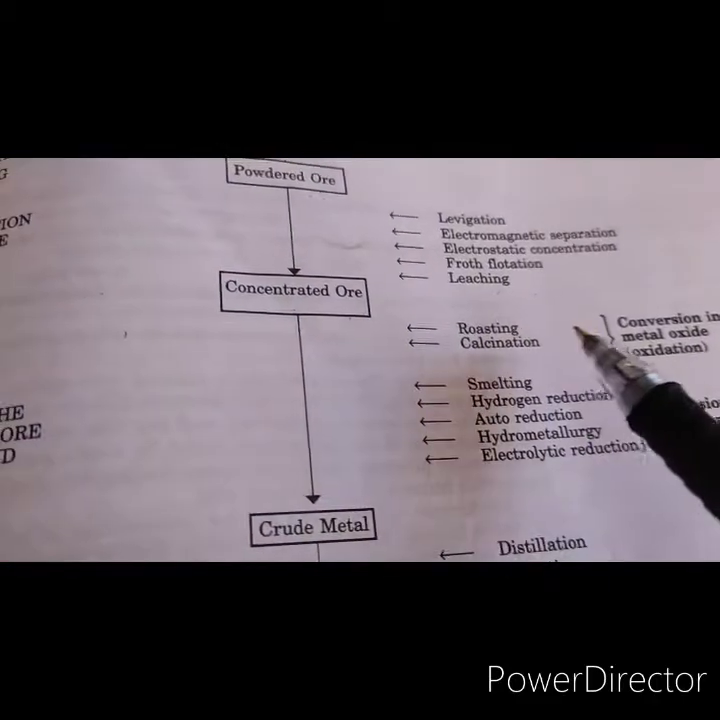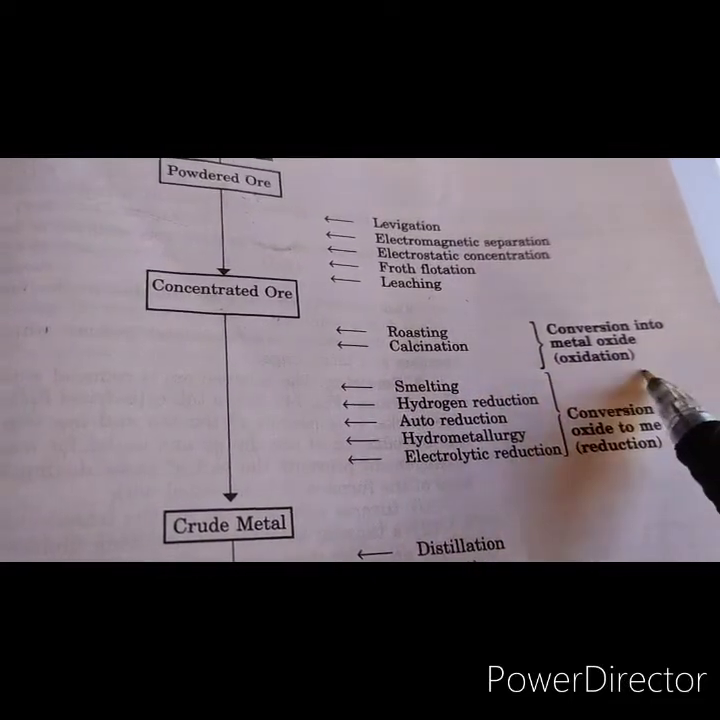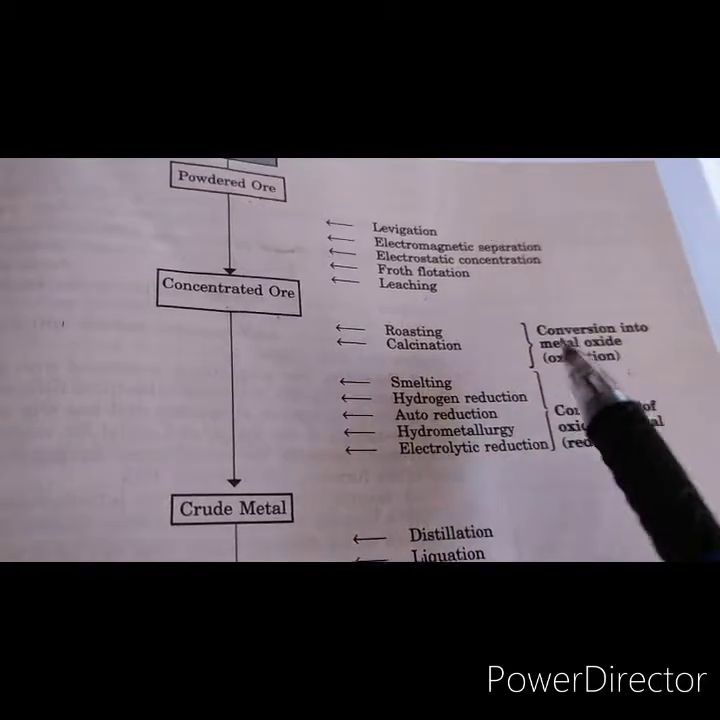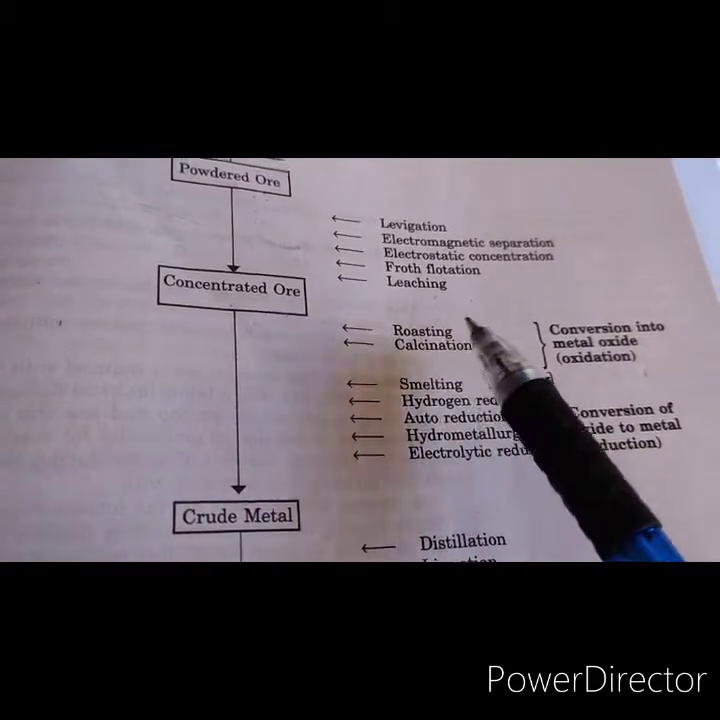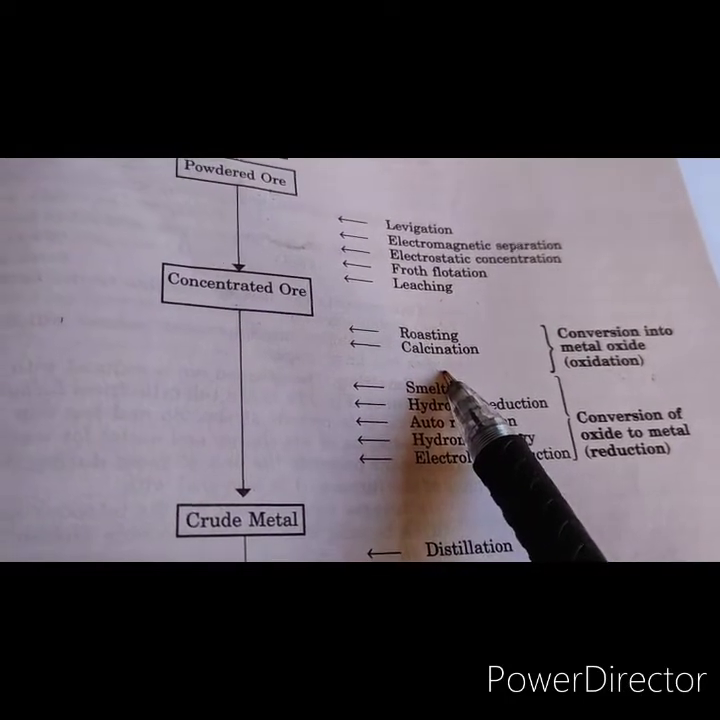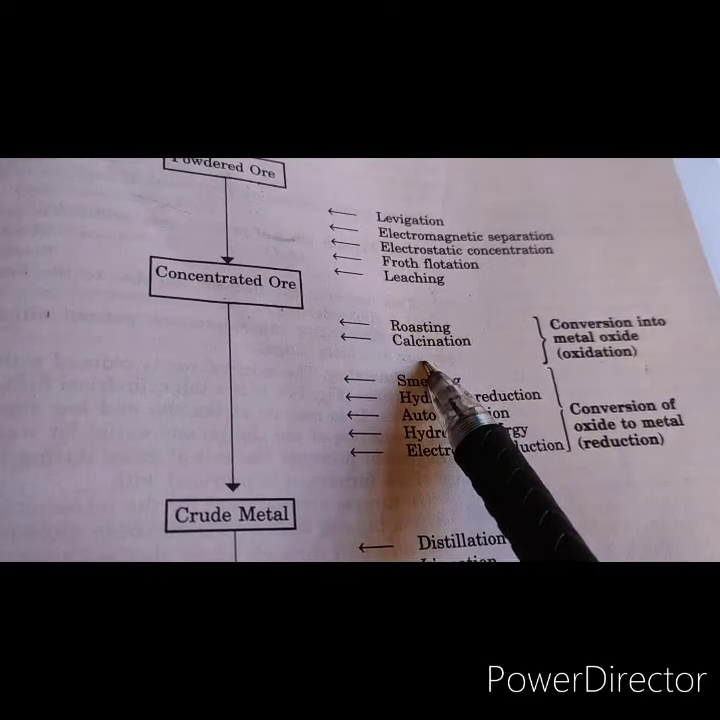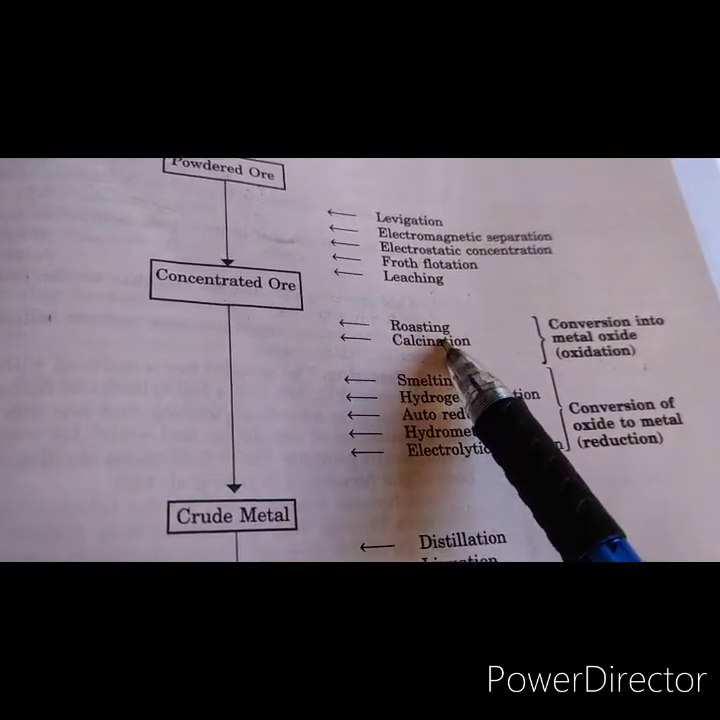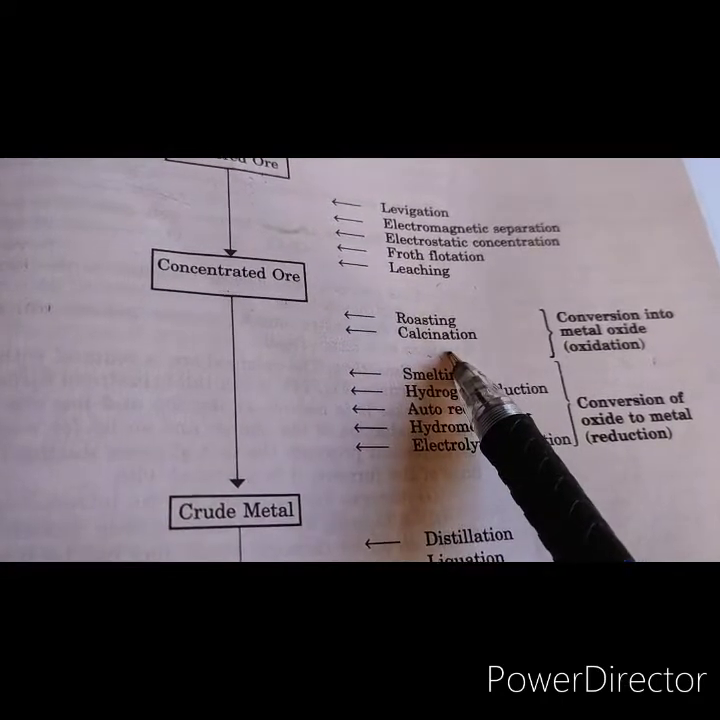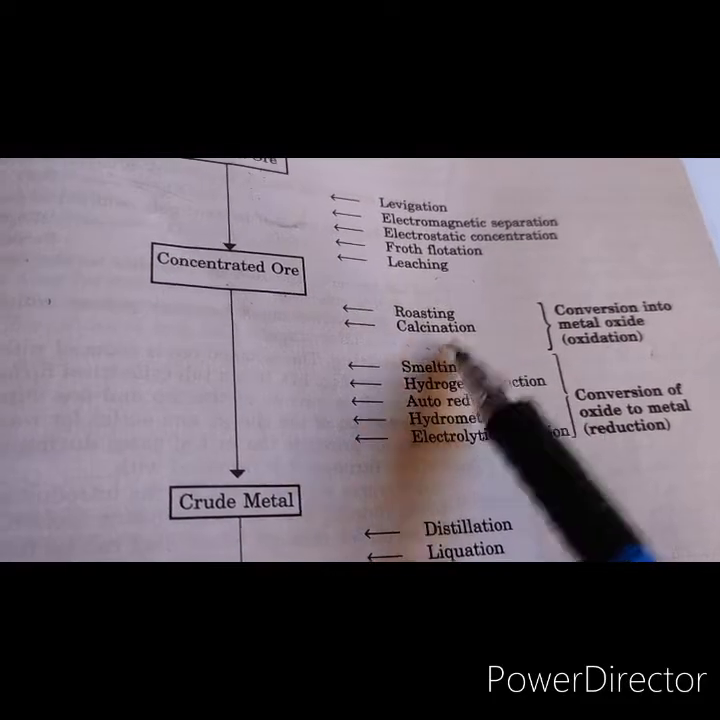In this our aim is to convert the ore into metal oxide, because oxides are easy to reduce. So if we have the sulfide ore, then we subject it to the process of roasting, and if we have carbonate ores and other hydrated oxides, we subject them to the process of calcination. Roasting is a process in which we have sufficient supply of air, and in calcination either there is an absence of air or a limited supply of air.